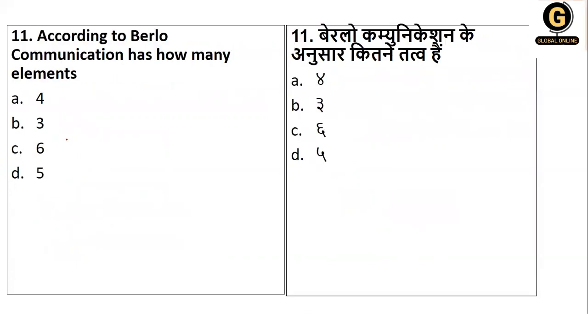Next, according to Berlo, communication has how many elements? I have taken this model in the last video also, and in the last test also this particular question was asked, but in a different way. If you know, sender, message, channel, and receiver, so there are basically 4 elements. So the right answer is option number 1.